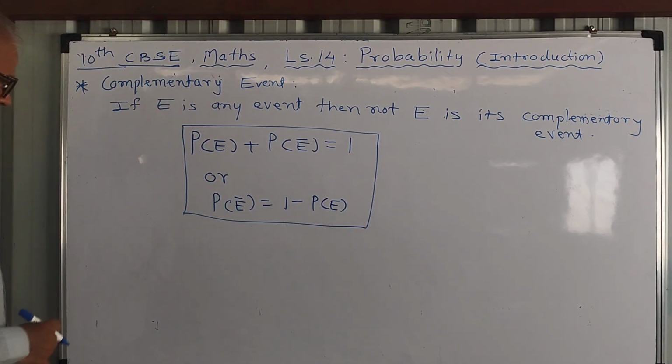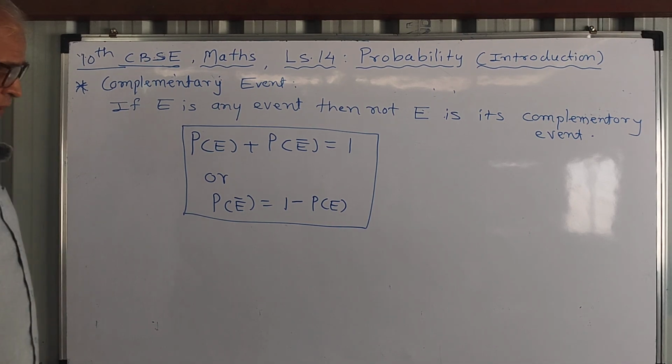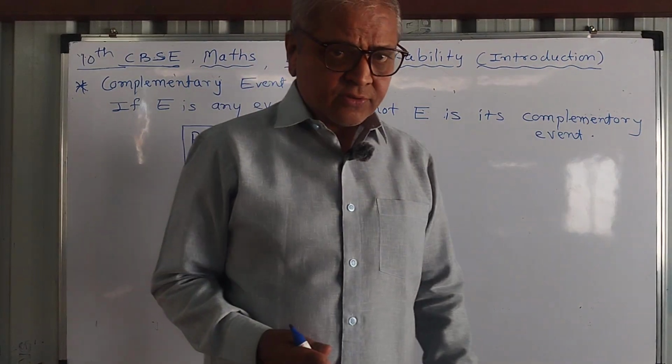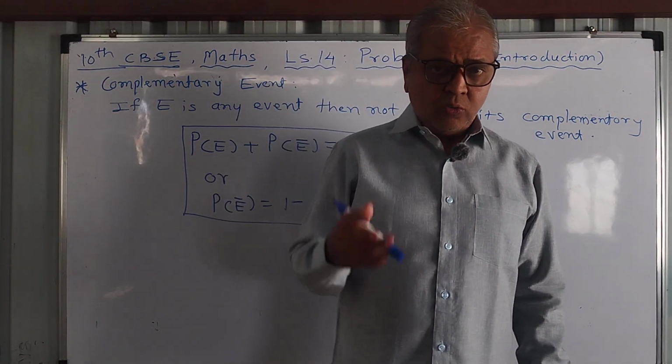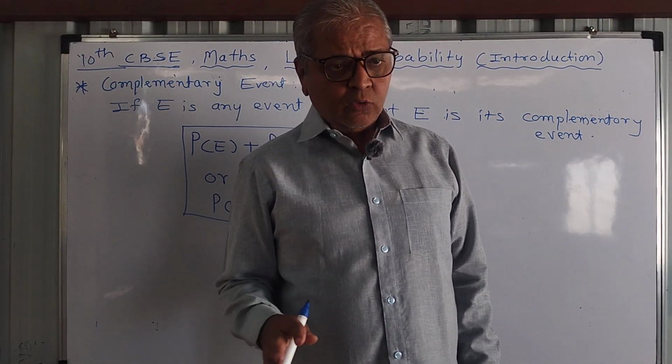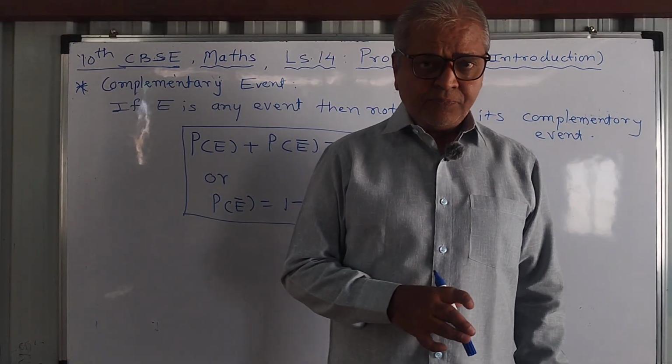So this is the second formula normally used in the MCQ questions. So first formula is probability of an event is total favorable outcomes upon total possible outcomes. That is very important formula.